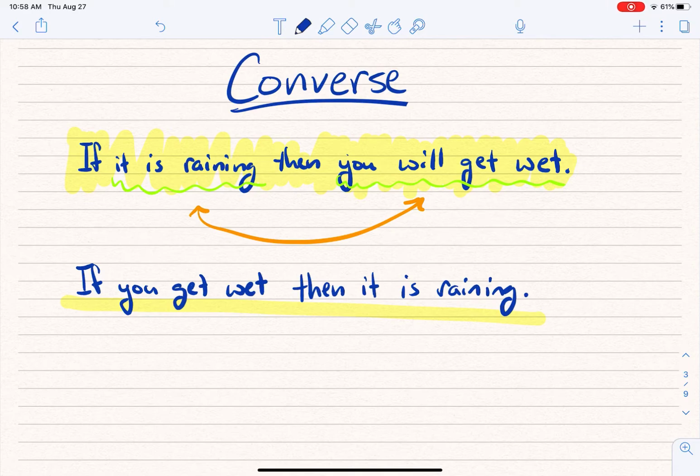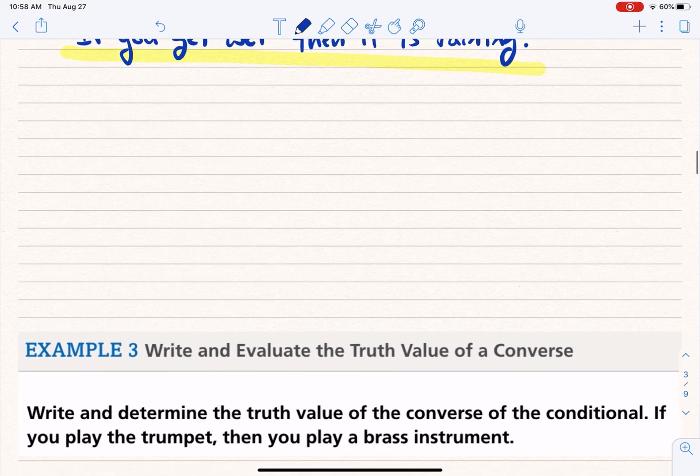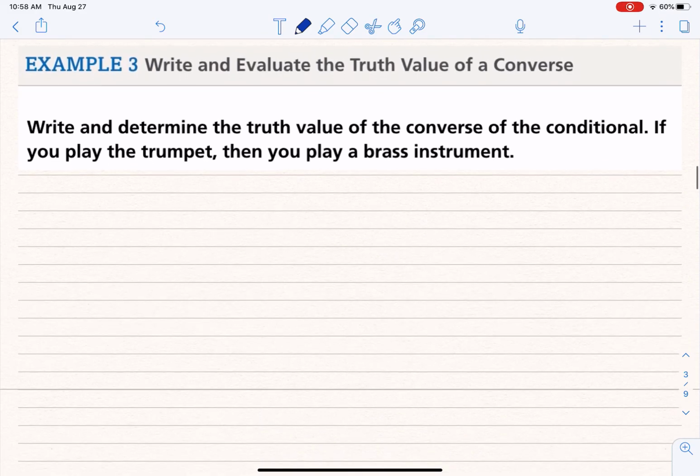All right, now that you've done that, you've established whether that was true or not, everyone should still understand a conditional, hypothesis and conclusion. It's an if-then statement. Converse, you switch the hypothesis and conclusion, you get a different if-then statement, which may or may not be true. All right, moving on.